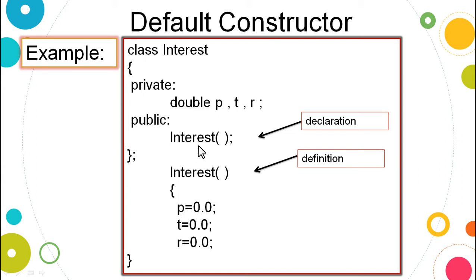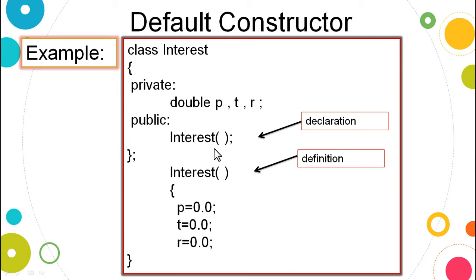Outside the class, we will write the name of the class, then the scope resolution operator, and then the same thing will be followed. Now, here is an example only for the class declaration, which includes data members and member function. In the member function, we have the constructor declaration.